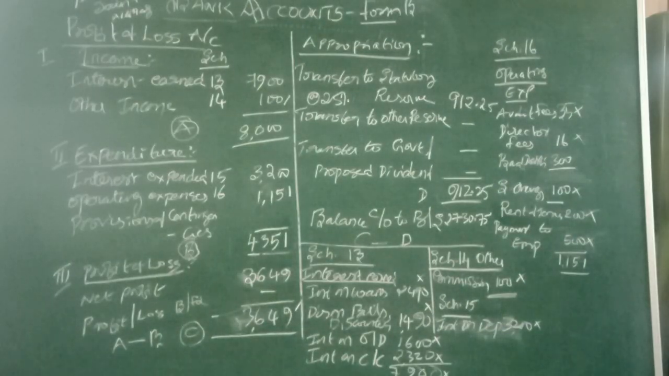Then, interest on overdraft. What is this? Over and above the available limit is named as overdraft. It's a loan item.